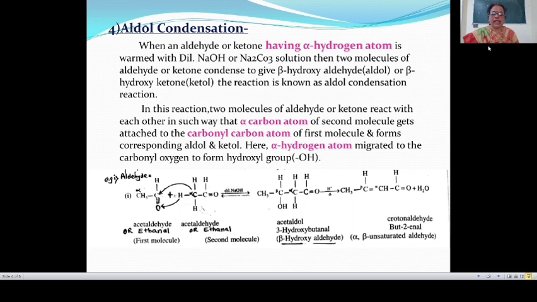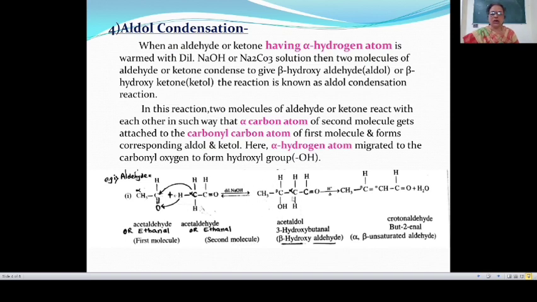This is also known as acetaldol. This is carbon number 1, 2, 3, 4, so this is a beta hydroxybutyraldehyde. The hydroxyl group is attached to carbon number 3, therefore 3-hydroxy, with 4 carbon atoms, meaning this is a derivative of butane, where E is replaced by AL, and therefore the name 3-hydroxybutanal, or this is known as beta hydroxyaldehyde, or aldol.